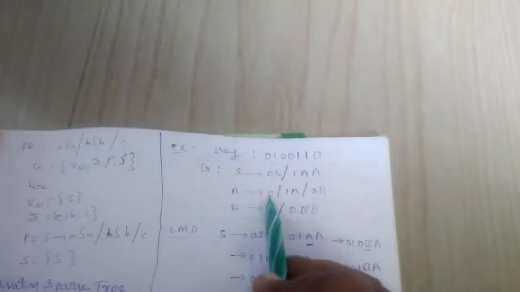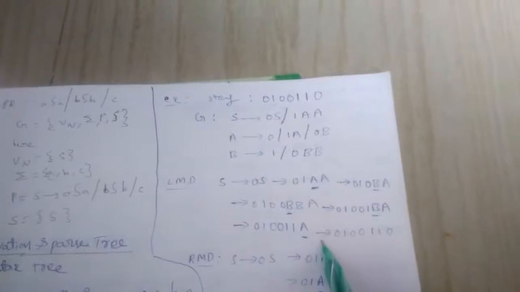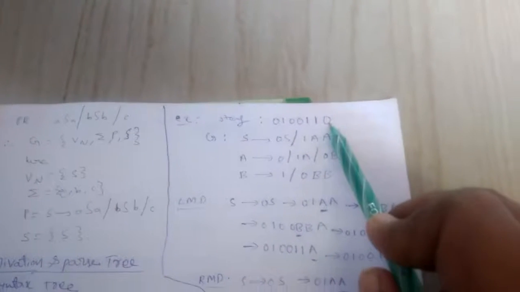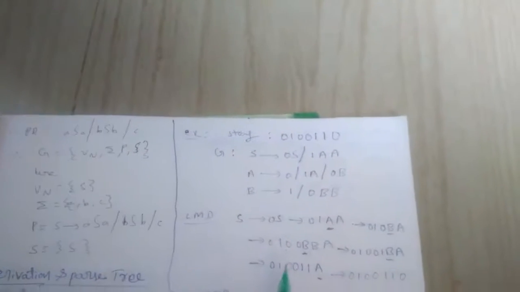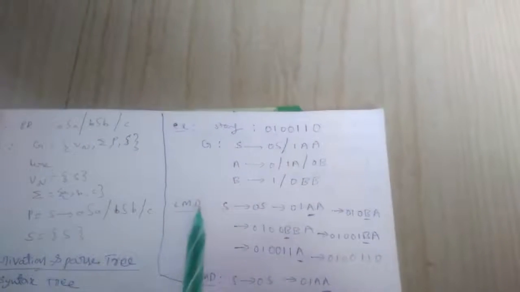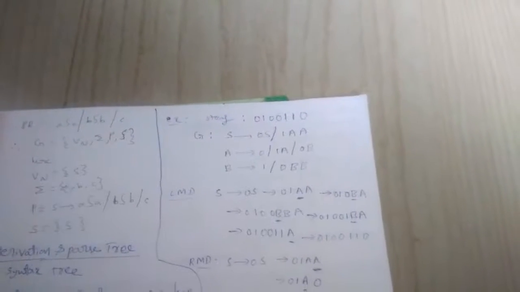We replace the leftmost non-terminal each time, and finally we get the string. What we did here is replace the non-terminal symbols following leftmost non-terminal replacement. This is called a leftmost derivation.